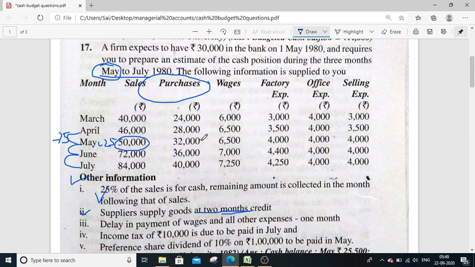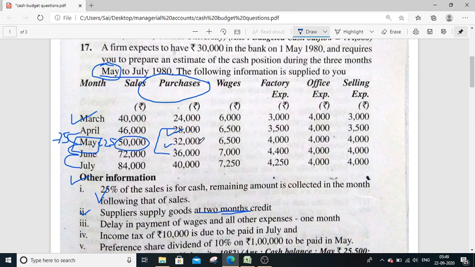So in the month of May, which month purchased amount will be paid? Previous 2 months. Okay, that is March month. I have purchased 24,000 worth goods in the month of March. That amount I'll pay in the month of May after 2 months. In the same way, in the month of April, I have purchased 28,000 goods and this amount will be paid in the month of June after 2 months.